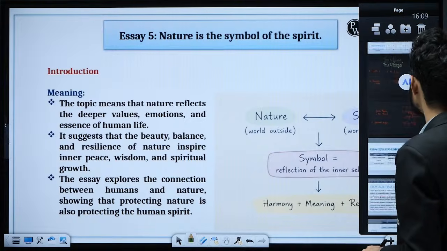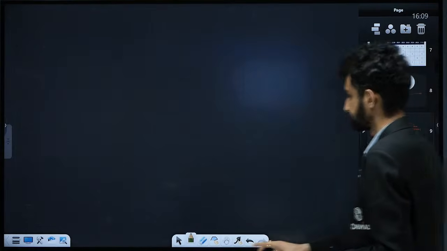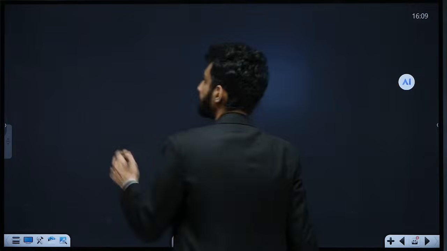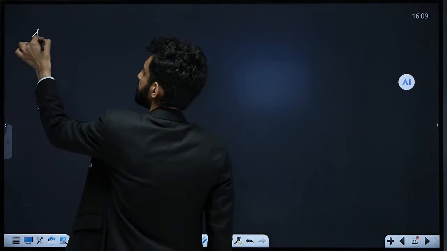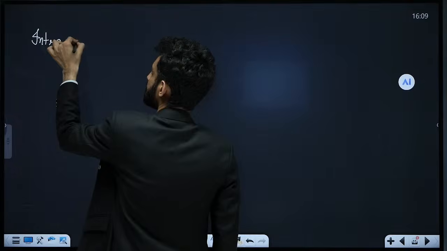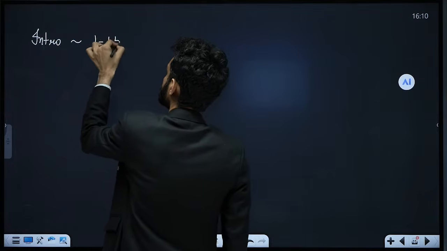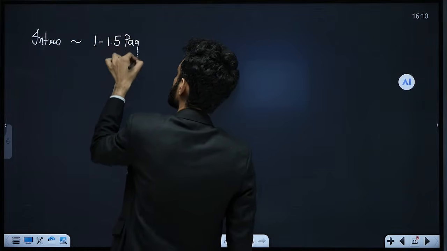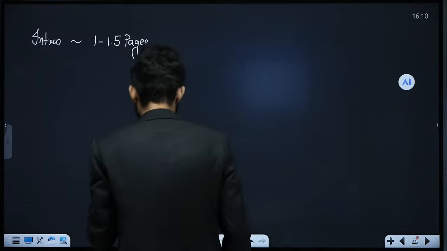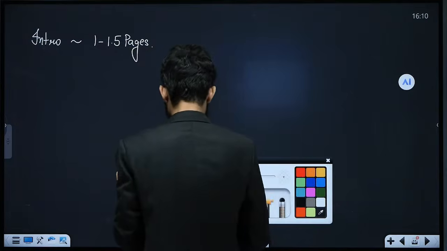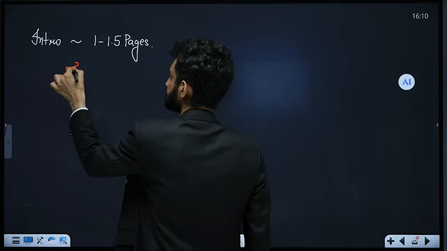So I made this particular diagram. So Kashif, there will be an intro that you'll be writing, around 1 to 1.5 pages, around 150 words you will be writing. Then you write your thesis statement.